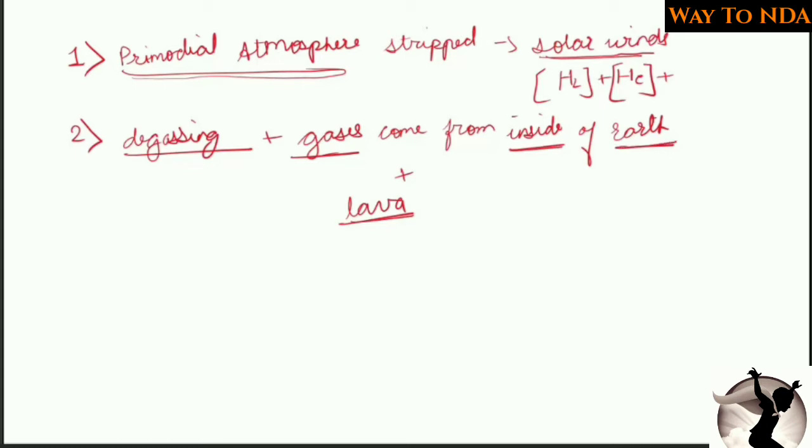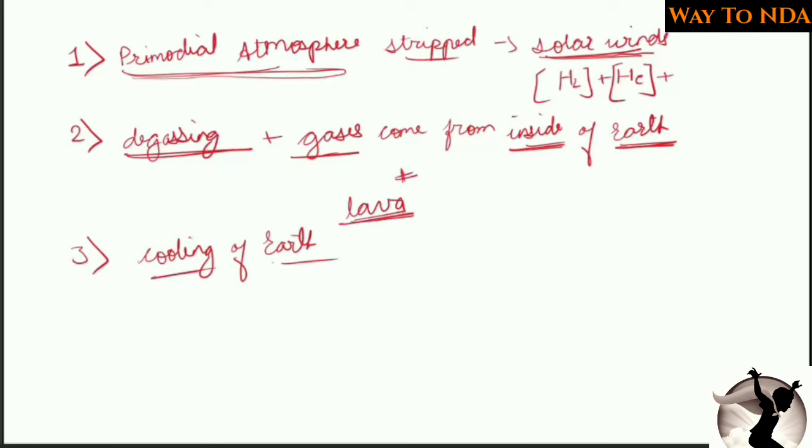Now the third thing which happened was the cooling of earth. Now remember, firstly the primordial atmosphere was stripped away due to the solar winds. Secondly, the internal degassing was going on, the gases were coming from the inside part of the earth along with the lava.